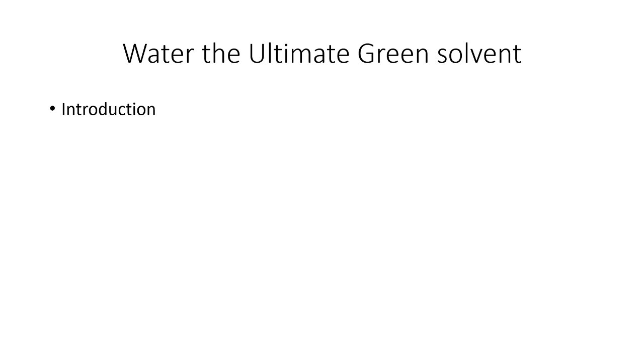All of you know that on earth there is 72% water and 28% land mass. This 72% water is in the form of ocean. That is saline water.